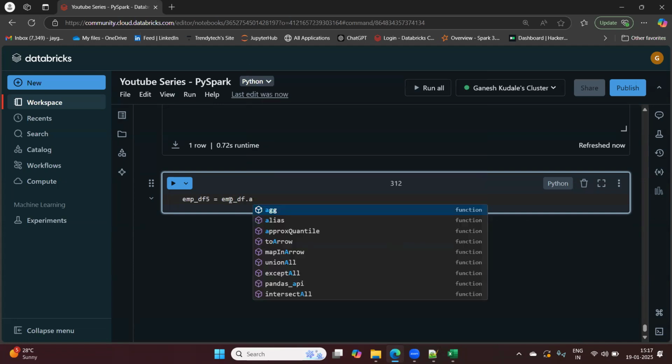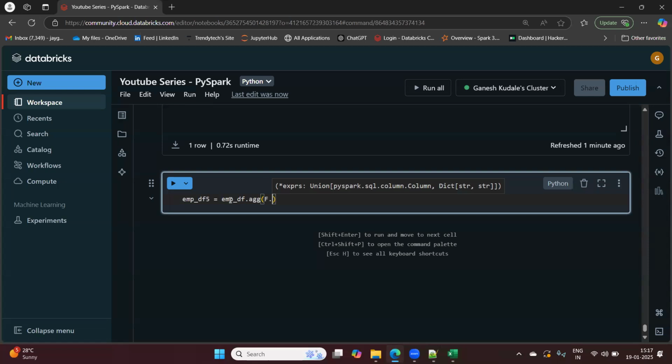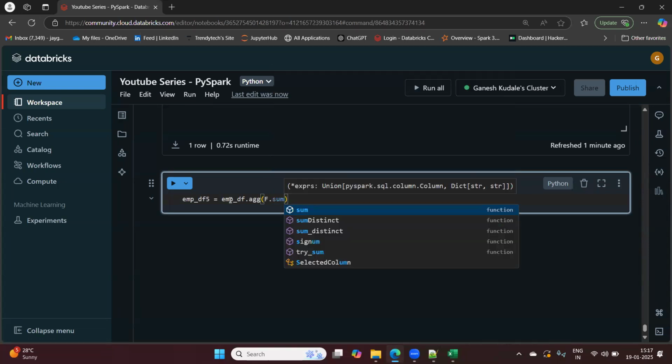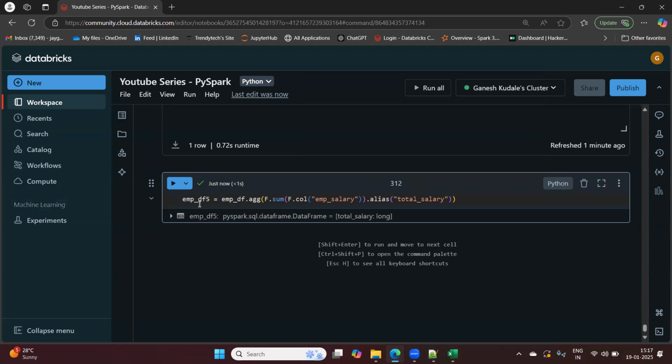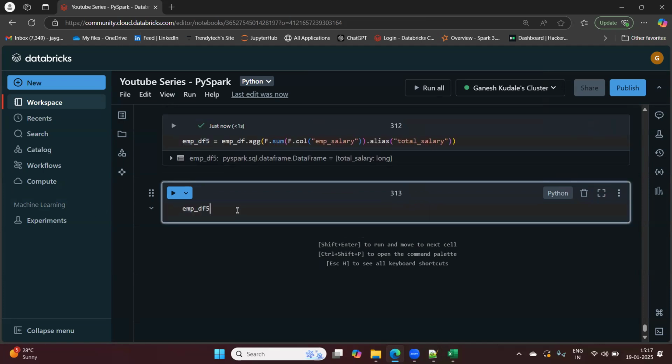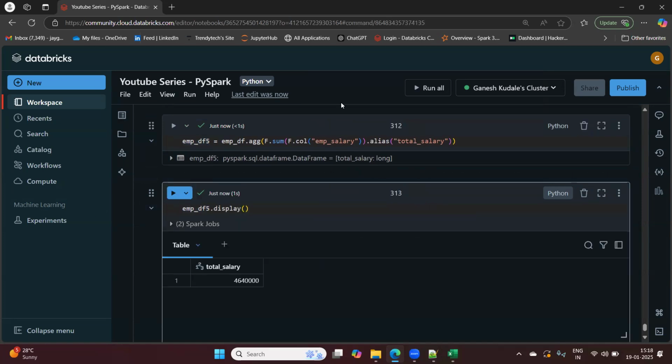empdf dot, you can see agg. Okay, it is the aggregate function. What? F.sum. Okay, F.col. Which column do I want? Employee salary, right, dot alias, total salary. Now empdf5 dot display. So it has also given us the same result, but this is with the aggregate function. This is with the aggregate transformation that we have in PySpark.